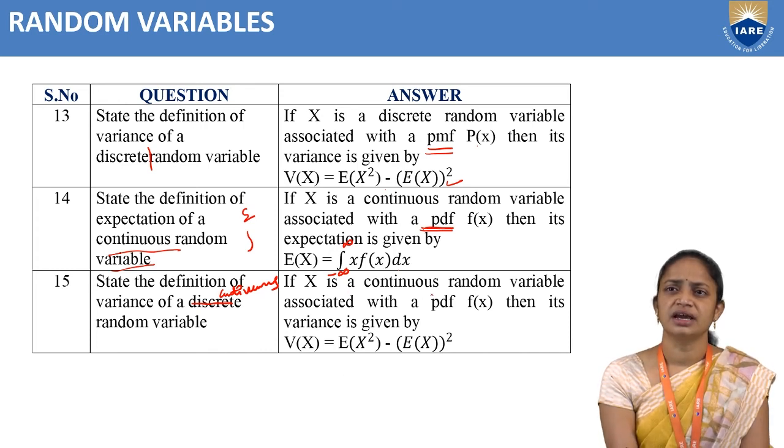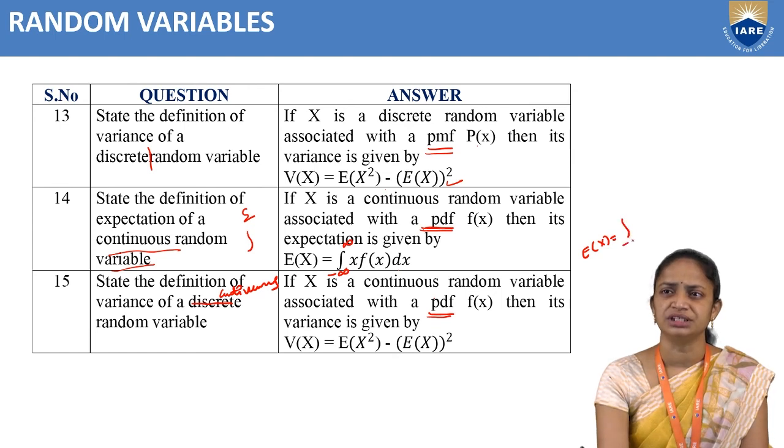If X is a continuous random variable associated with the probability density function f of x, then its variance is given by variance of X equal to E of X square minus E of X whole square. And also we can write E of X as, in continuous, integration from minus infinity to infinity of x into f of x dx. But E of X square is integration from minus infinity to infinity of x square f of x dx. Okay.